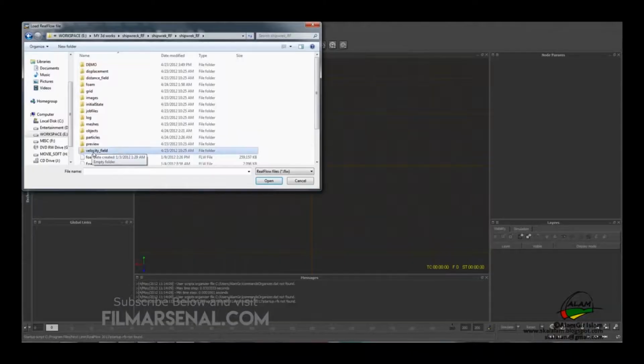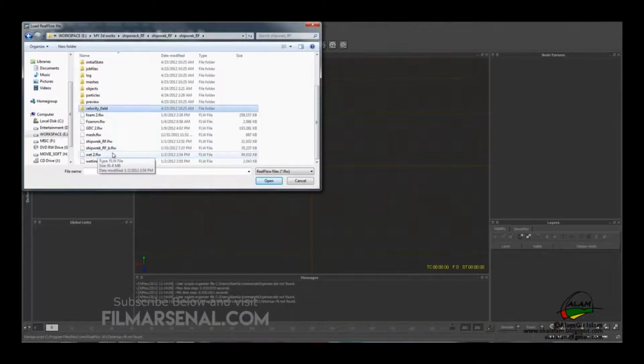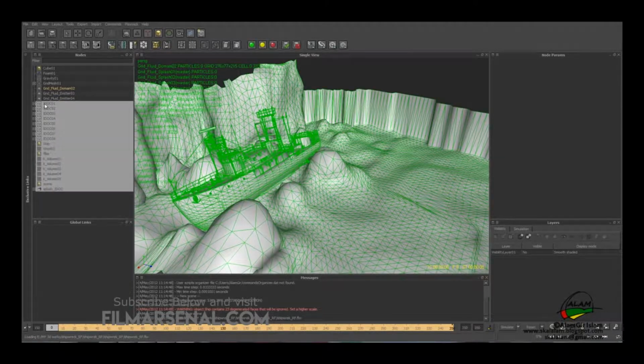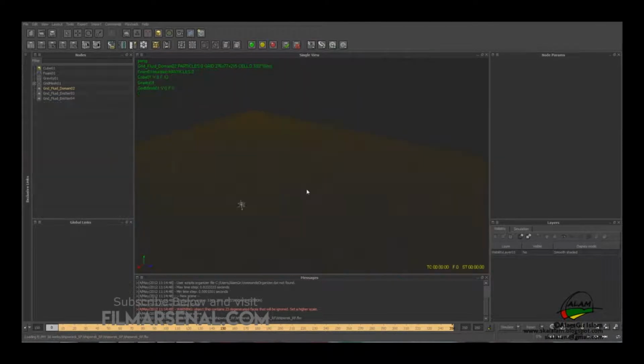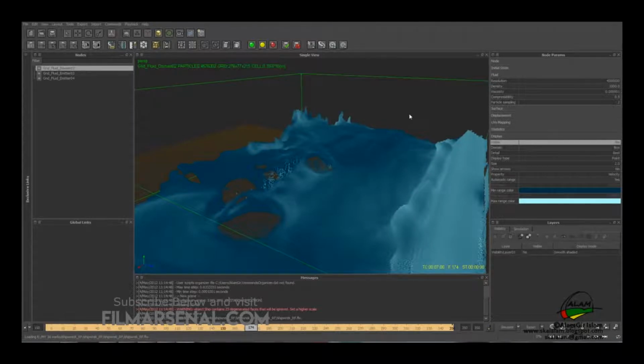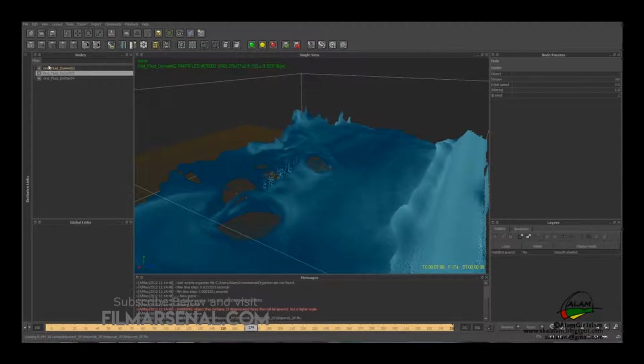So we'll open RealFlow, and from here we'll open up the file we last created. After we open our project, we'll delete everything except the emitters and the domain. So we'll change the visibility to yes. So we have the domain loaded up, and we have only the domain and the emitters in the scene.